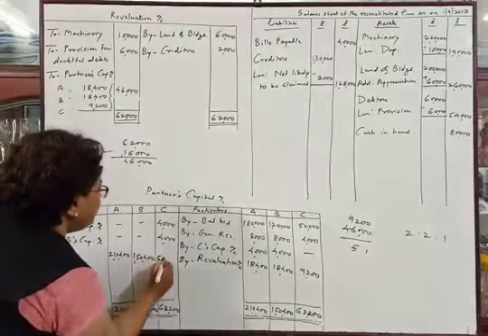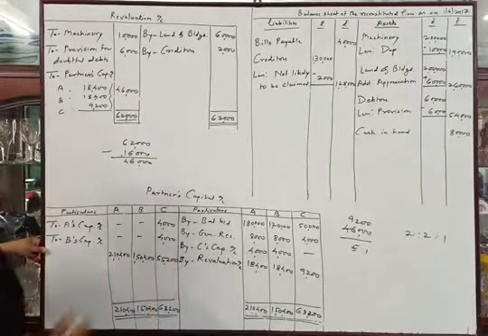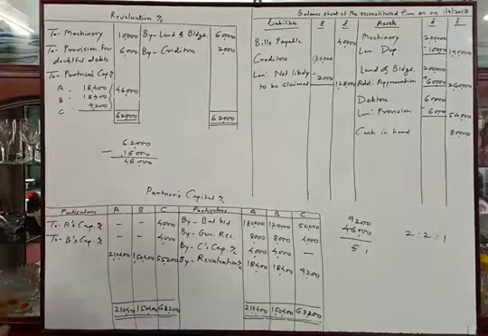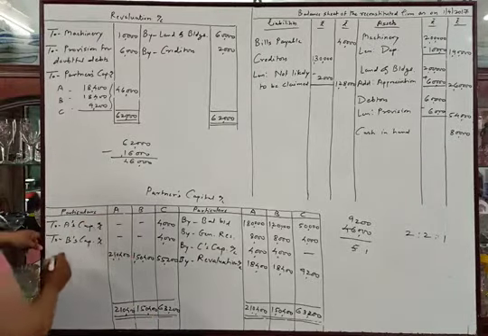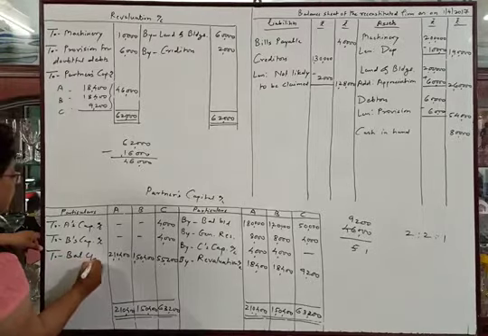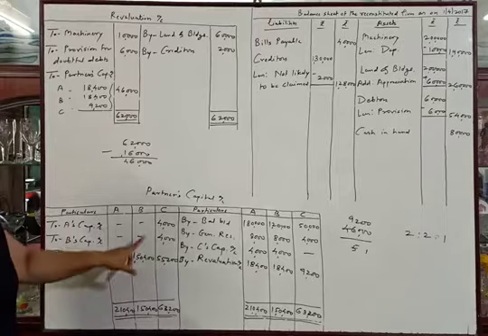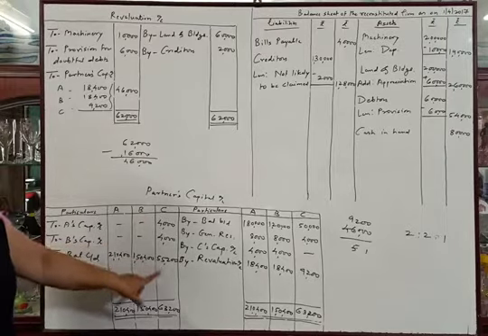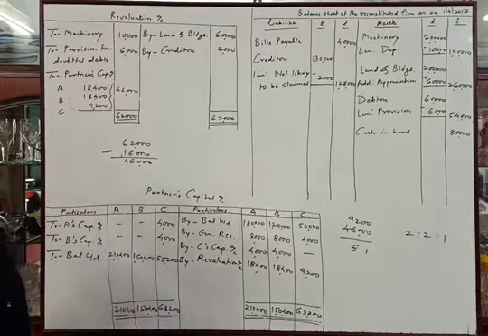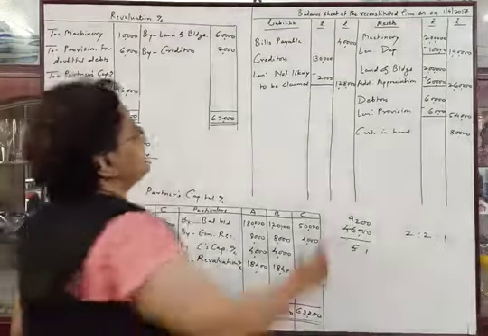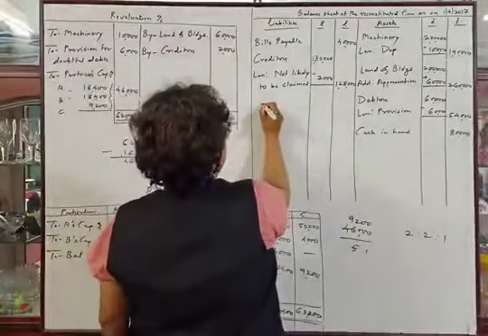It will be 55,200. And these are the balances of 3 partners. So to balance carried down: 2,10,400 of A, 1,50,400 of B and C 55,200. We will transfer these balances to the balance sheet.